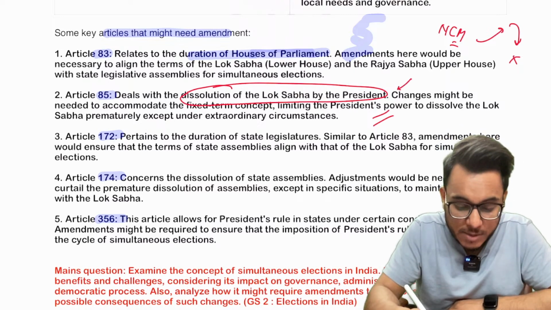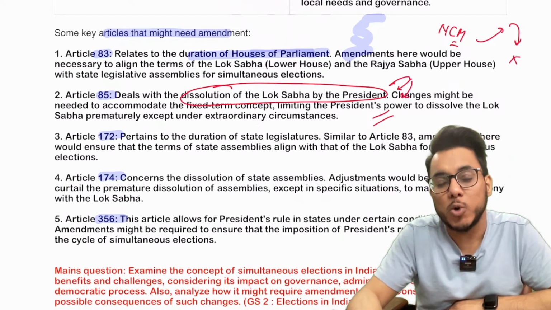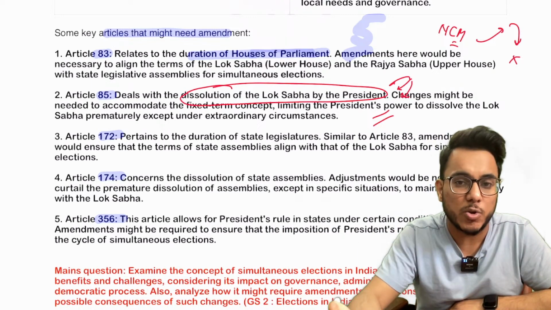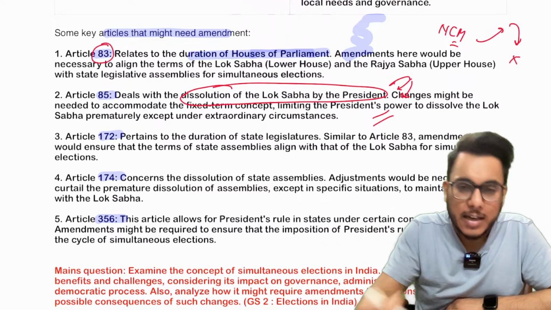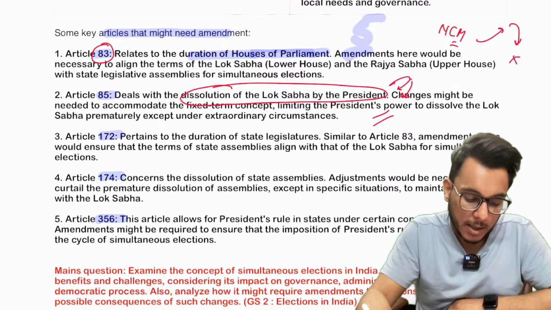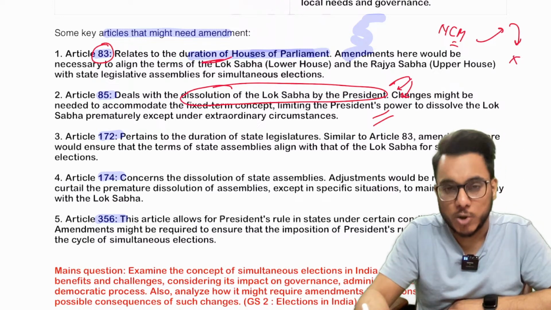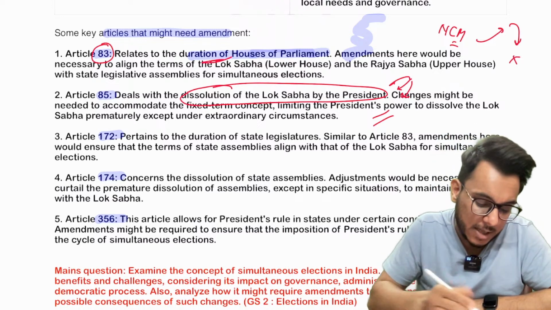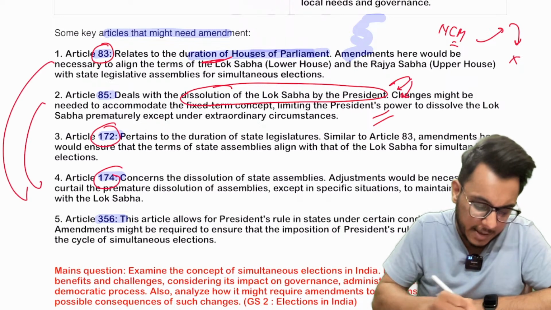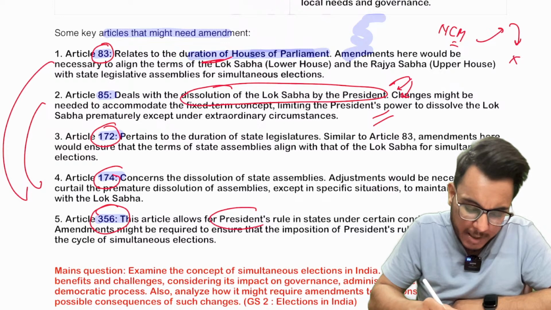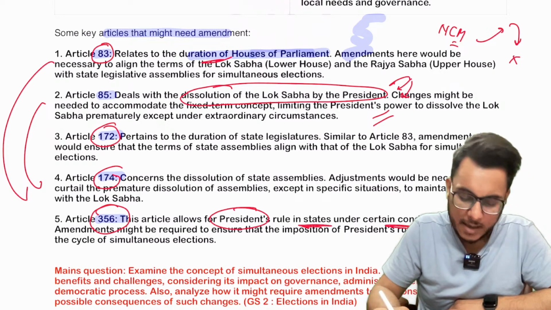So if we want to maintain a cycle of 5 years, we need to bring some changes so that premature dissolution doesn't happen, because if premature dissolution happens, that cycle will break. Article 83 provides a fixed term; it relates to the duration of the house. So here the changes are to be done. Similarly, we have Articles 172 and 174 for the states. Article 356 allows for president's rule in the states under certain conditions.